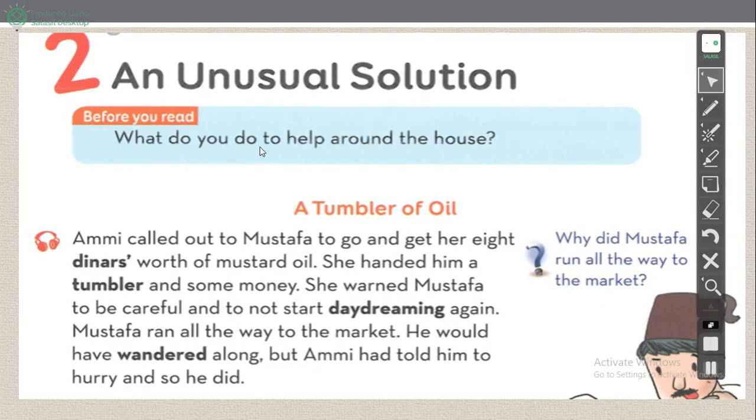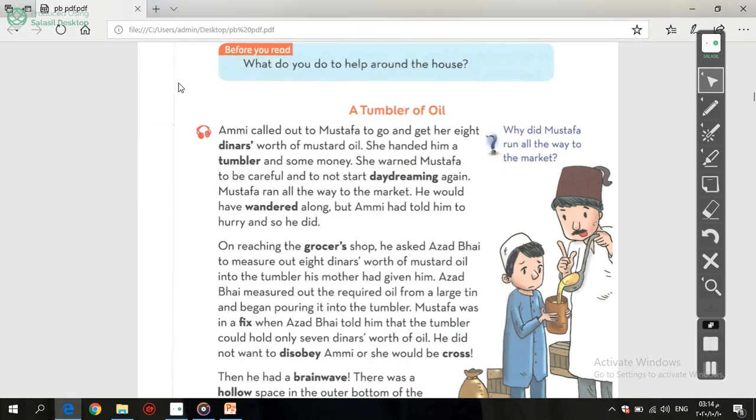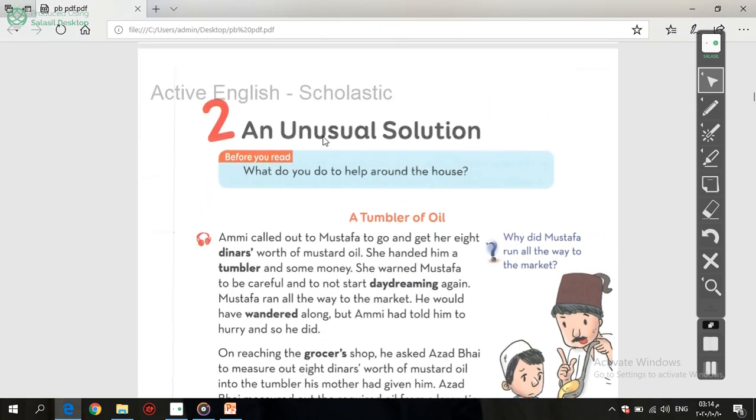Okay, now what is our lesson? What is the title? An Unusual Solution. Please open your course book, page 20, and follow. Please open your book and listen to the video to know how to read this lesson, and please repeat it again and again. Okay, yalla, let's start. Unit 2, An Unusual Solution.